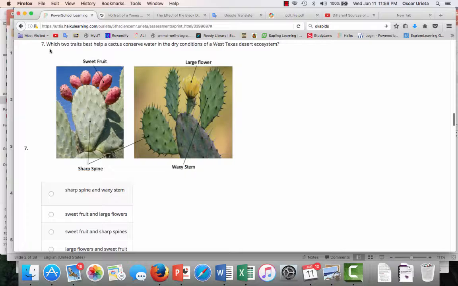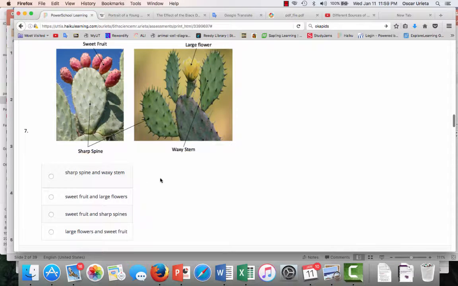Question number 7. Which 2 traits best help a cactus conserve water in the dry conditions of a West Texas ecosystem? Sharp, spiny, and waxy stem, sweet fruit and large flowers, sweet fruit and sharp spines, large flowers and sweet fruit. Pause it and answer your question.